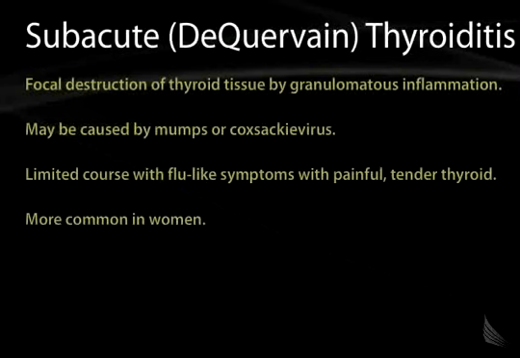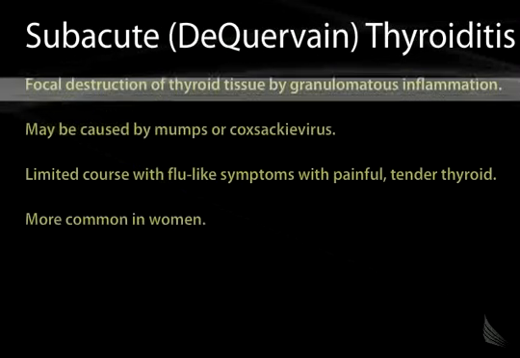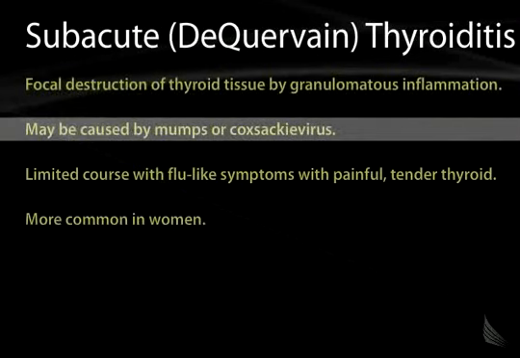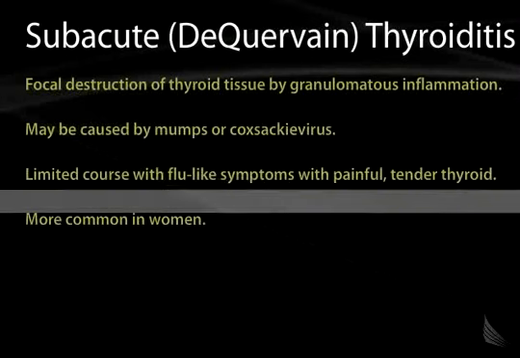Moving now to subacute de Quervain's thyroiditis. This is a focal destruction of thyroid tissue by granulomatous inflammation. It can be caused by mumps or Coxsackie virus. It's a limited course with flu-like symptoms with a painful, tender thyroid, and this is much more common in women.